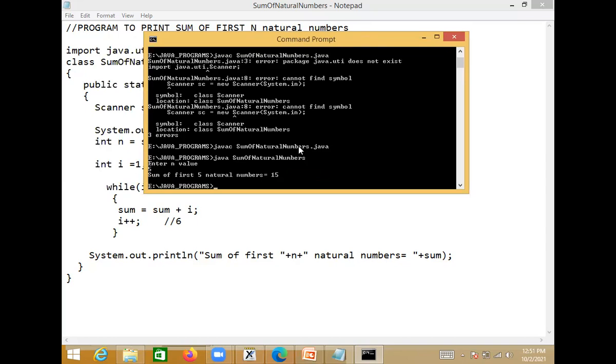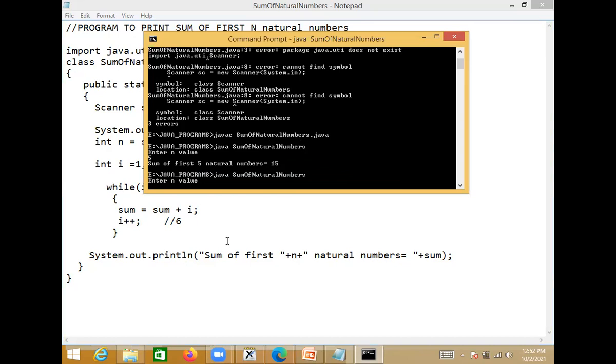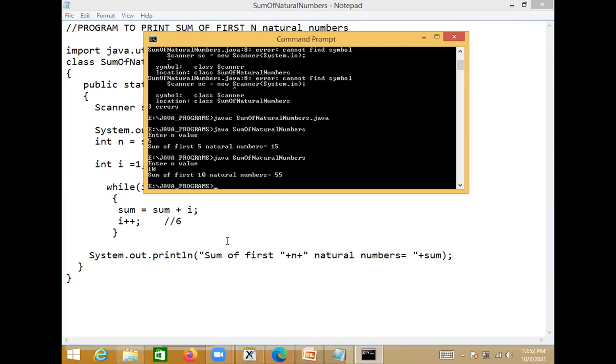I enter. Now sum of first 5 natural numbers is equal to 15. It has printed. Okay, so how you want to print the output message, accordingly you should write in the last println method. Next time, say for example, if I enter 10, then 55 prints.